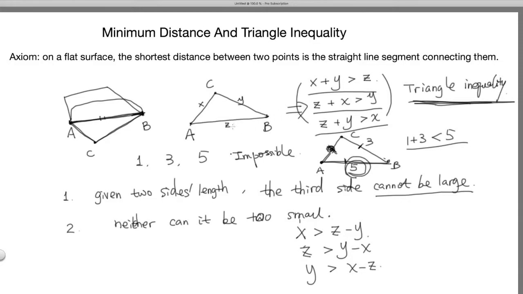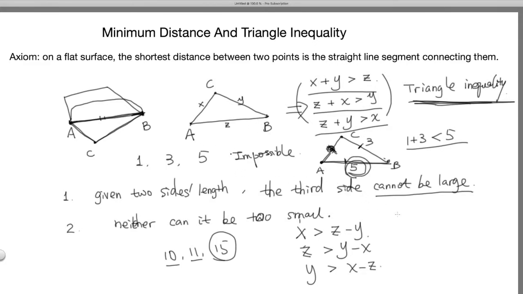Why is that? You just find the largest number among the three. Let's say the three numbers are 10, 11, and 15. You just find the largest one and check whether the sum of the other two numbers is bigger than that number or not. And give it a thought why that's the case. It should be straightforward.